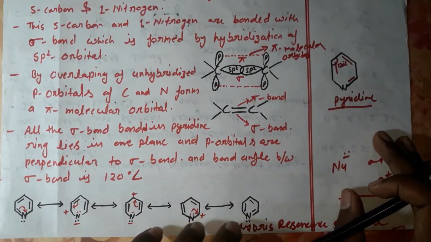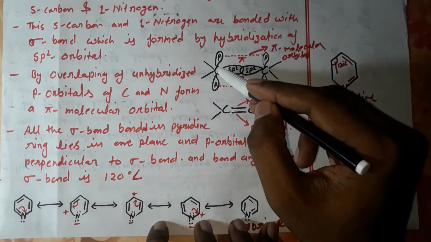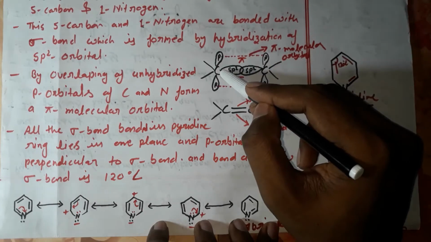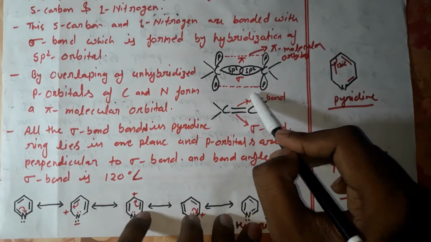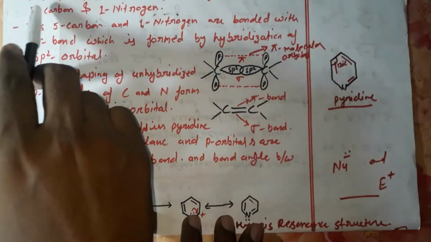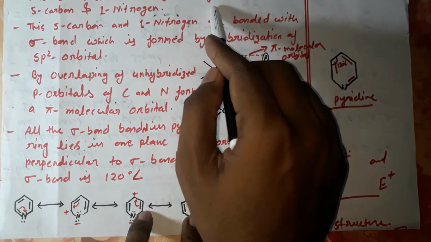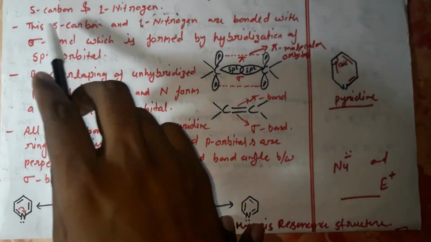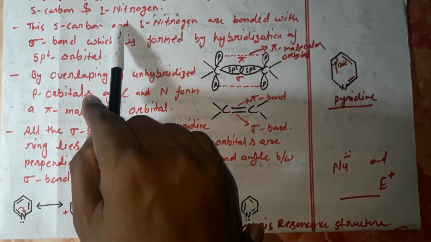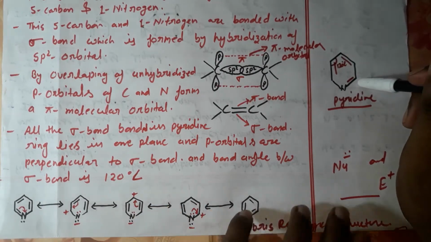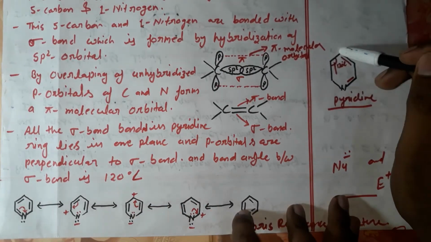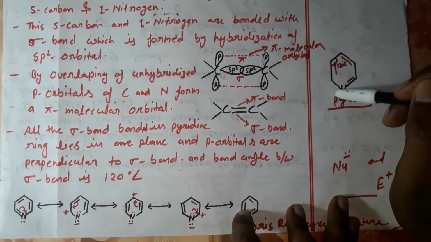This is about the p orbitals and sp2 orbitals and how they form pi and sigma bonds. Look at the first point. This 6-member heterocyclic ring is composed of 5 carbon atoms and 1 nitrogen atom. This is the ring of pyridine, with 5 carbons, 1 2 3 4 5, and 1 nitrogen atom.